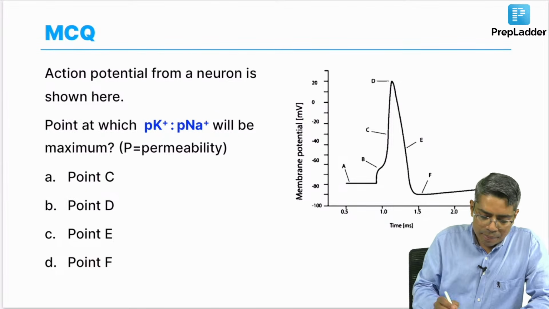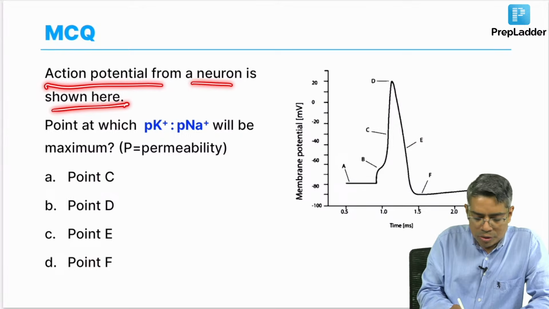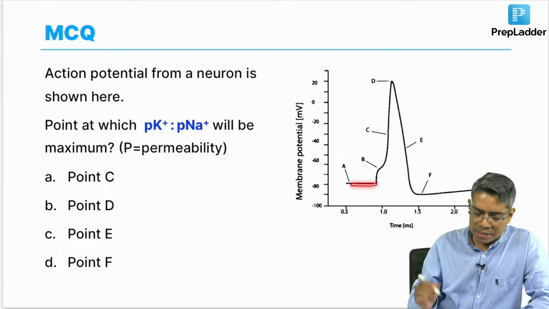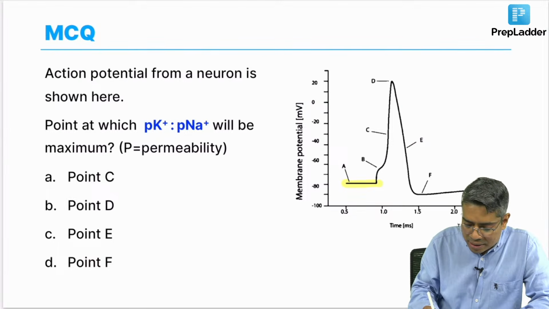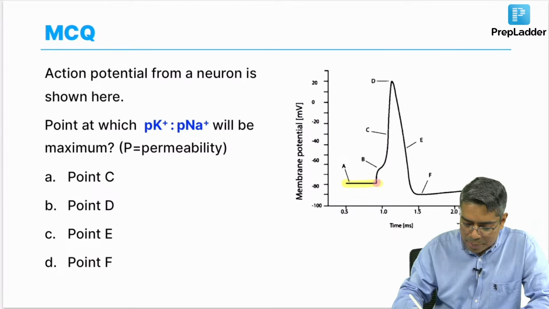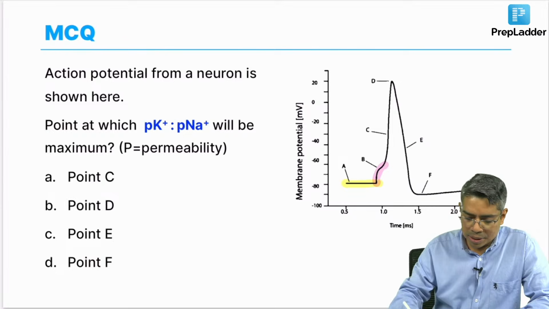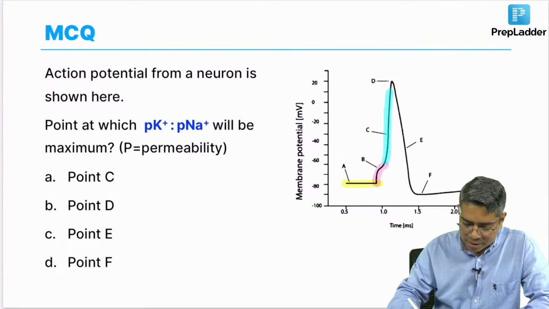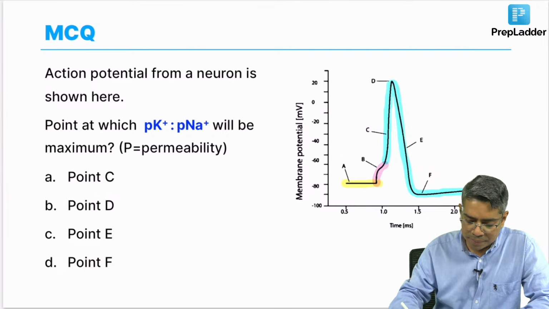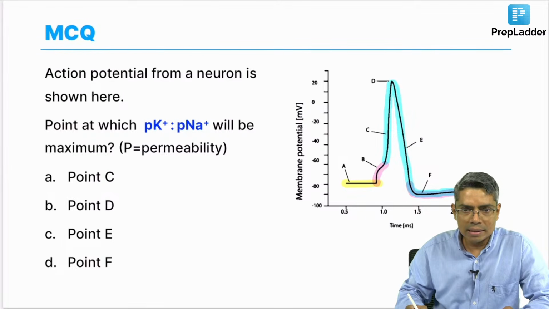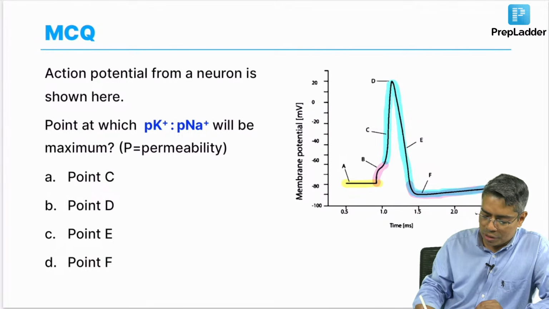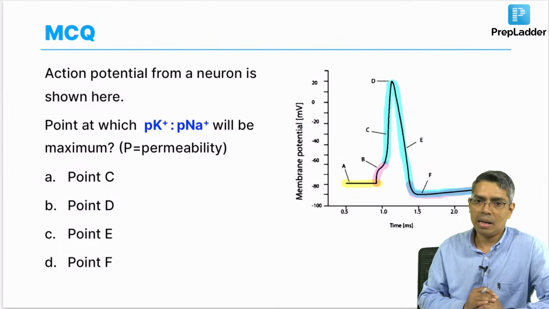Again, the action potential from a neuron is shown here, but the image is a little bit different. I believe you will be able to appreciate that A is the resting membrane potential, then B is the local potential, and after B the action potential firing has started. So, this is the action potential, and the part after it is below the resting membrane voltage, so we call it the after hyperpolarization part of the action potential.